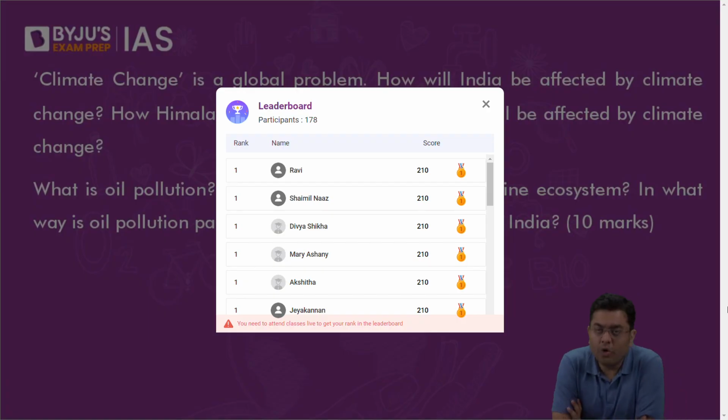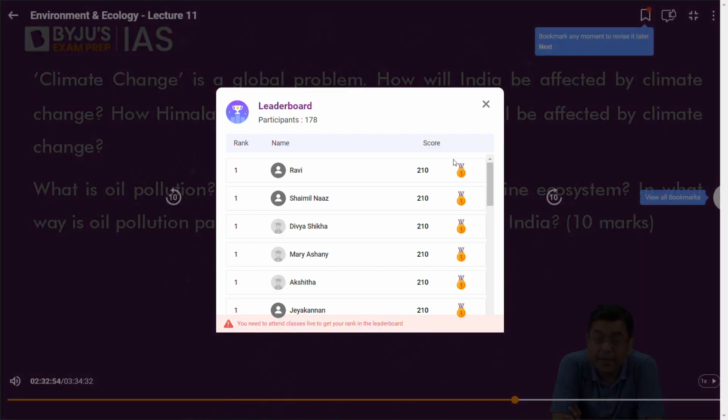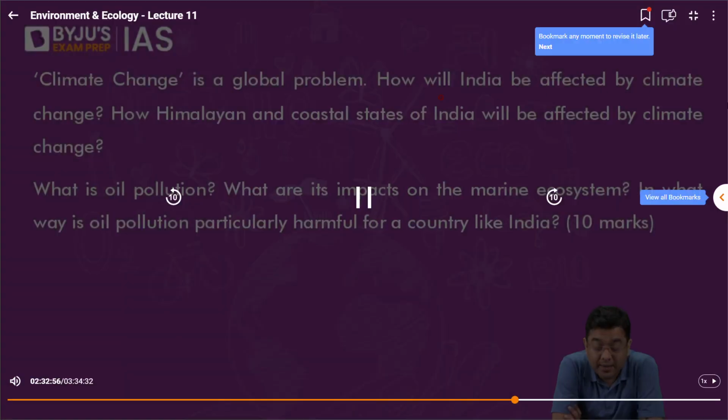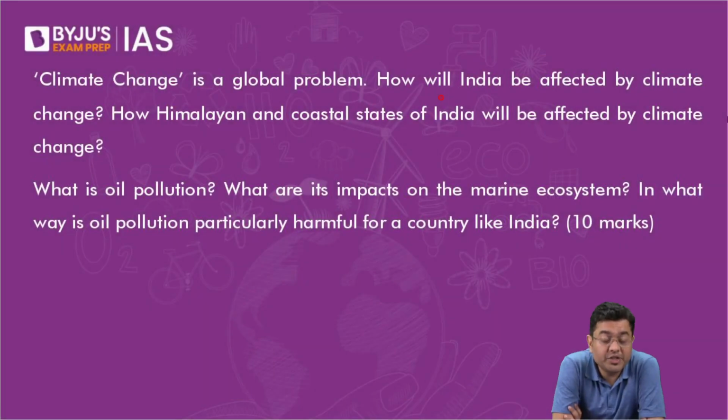Climate change is a global problem. How will India be impacted by climate change? How will Himalayan and coastal states of India be affected by climate change? In the intro, you have to write that climate change refers to the sudden and rapid change and warming of the climate experienced in the present context due to anthropogenic activities.